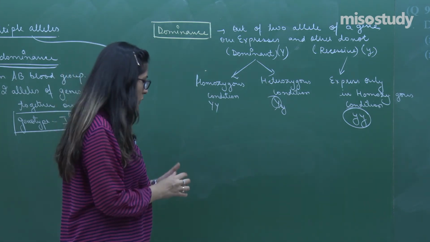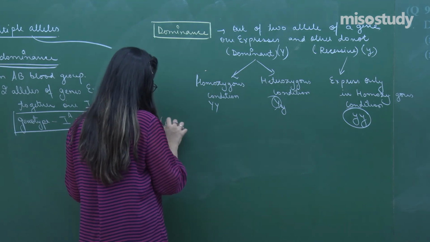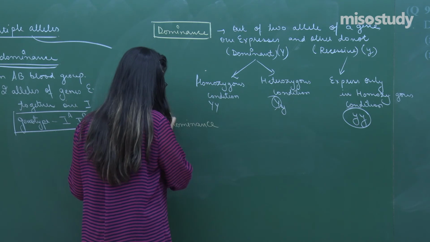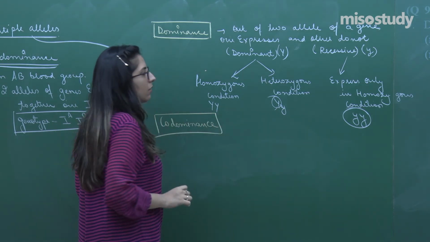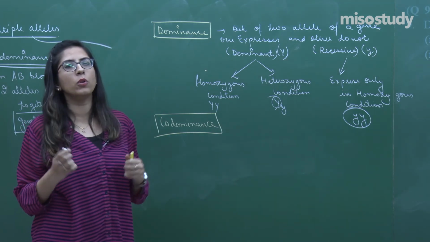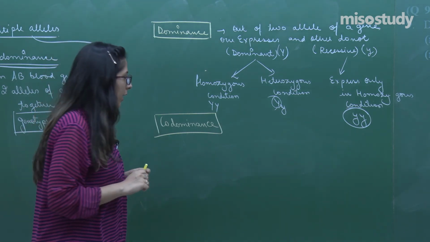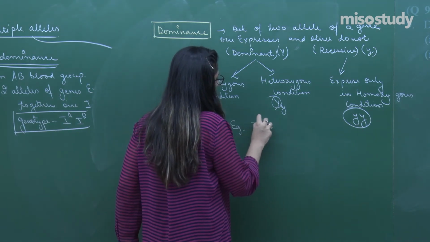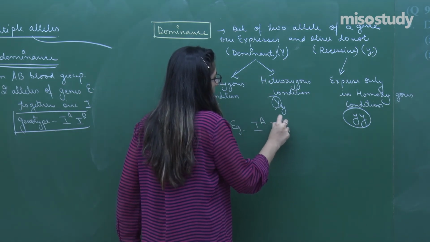Next we have codominance. Codominance is a condition where the two alleles are there and both of them express. For example, we all have studied IA, IB.